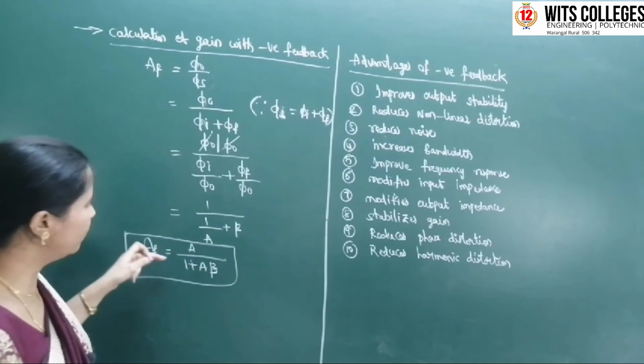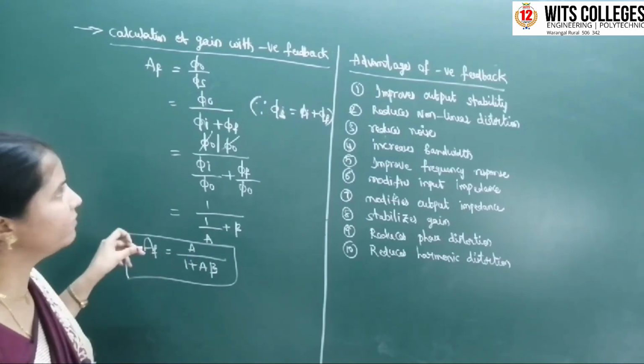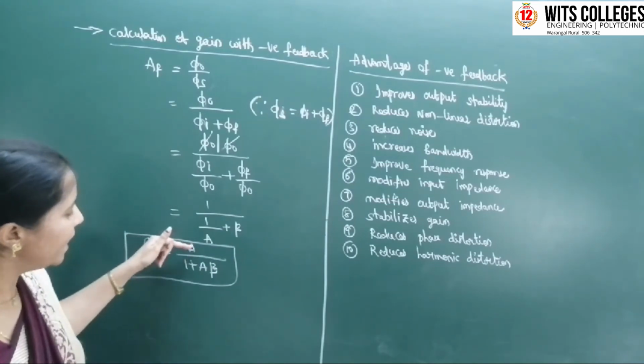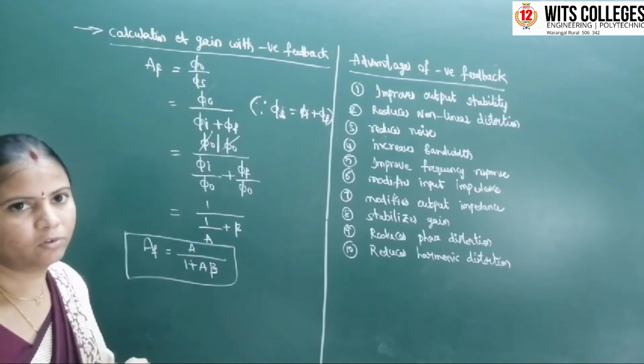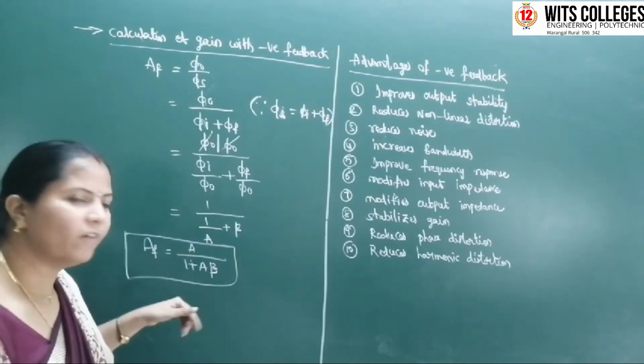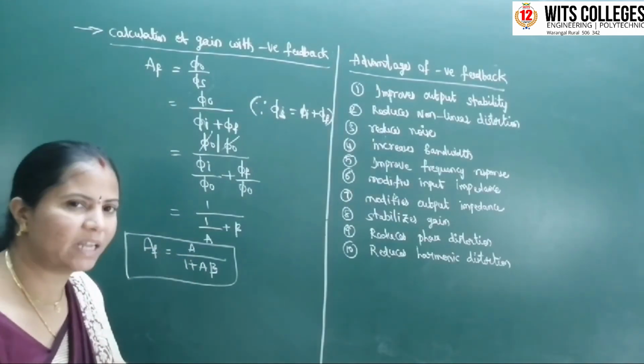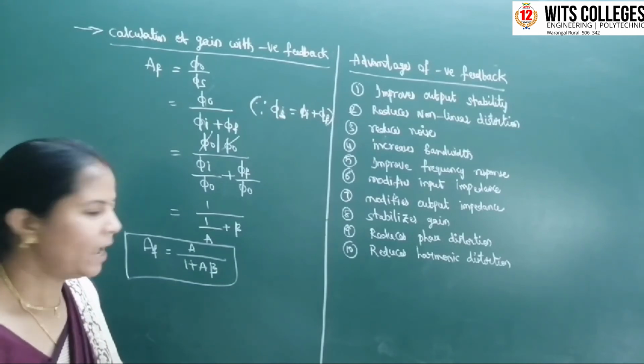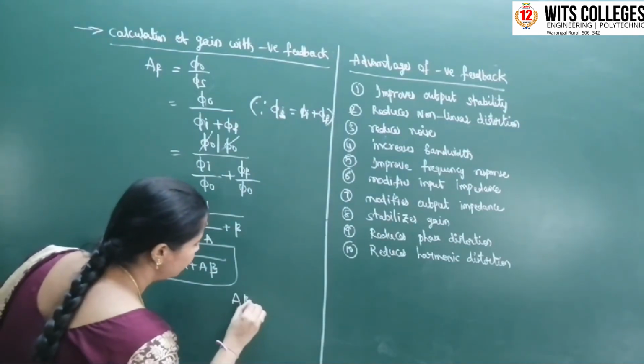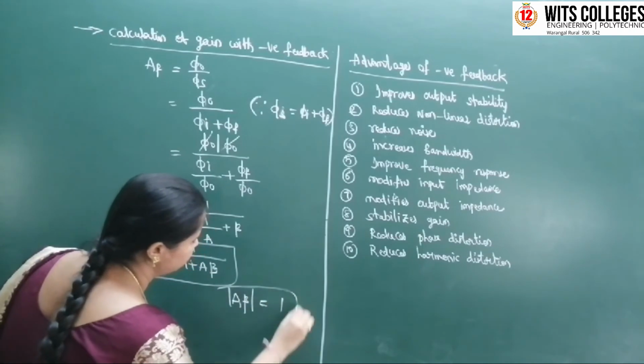So if you calculate gain with negative feedback, AF equal to A by 1 plus A beta. For positive feedback, A by 1 minus A beta. Here A beta is nothing but loop gain, and always the loop gain is equal to 1.